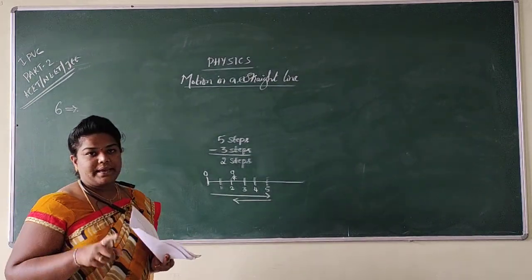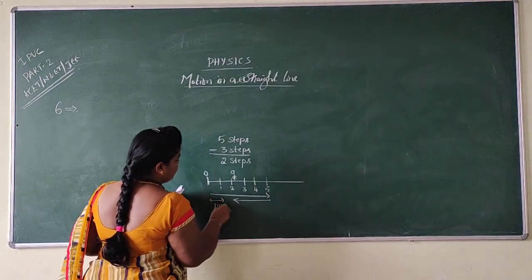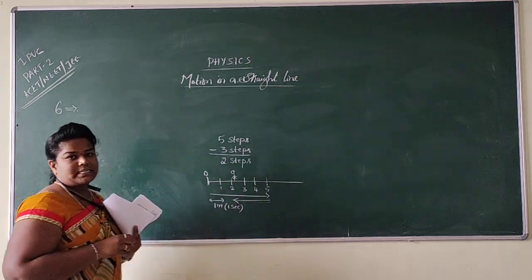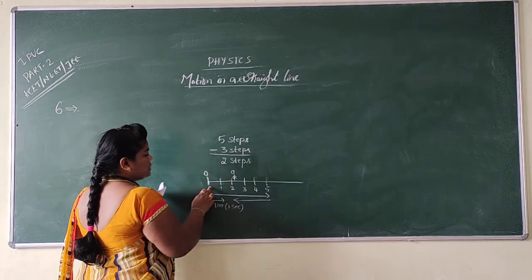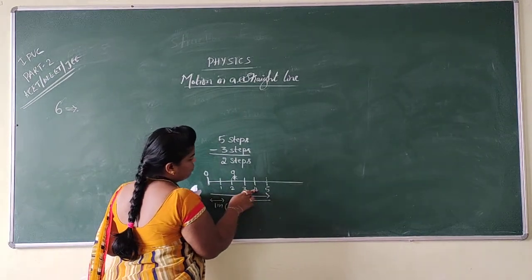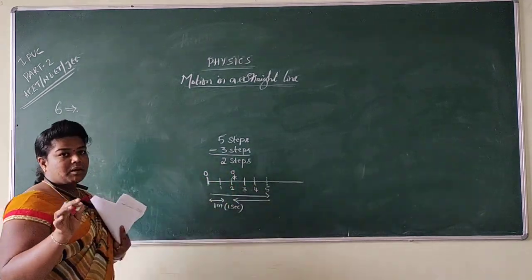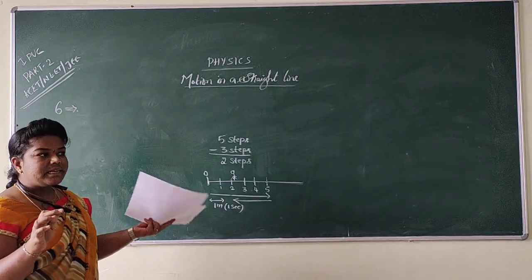The distance for one step is 1 meter and the time taken is 1 second for one step. It means, see here, see how many meters he covered here: 1, 2, 3, 4, 5, 6, 7, 8. That is distance. But now we are not going to consider the distance. We are going to consider the displacement.